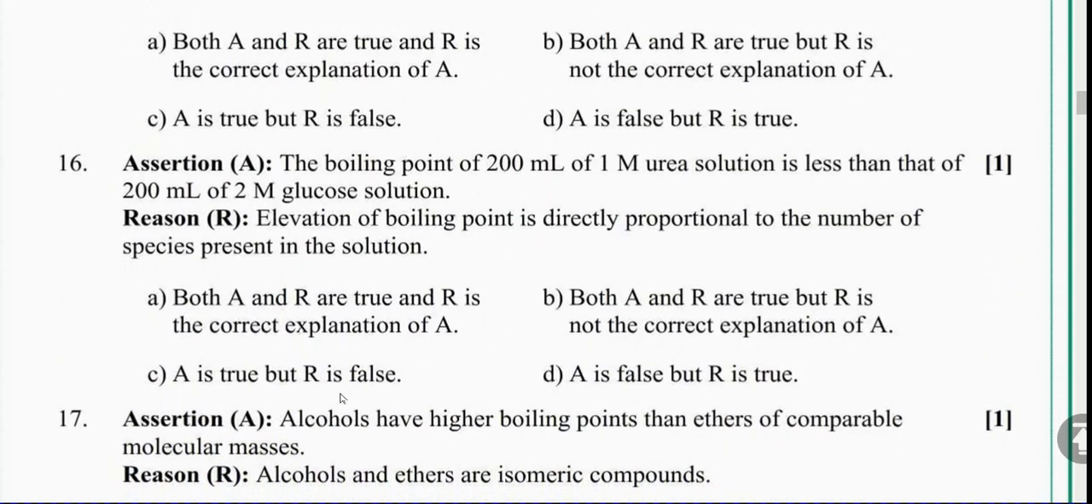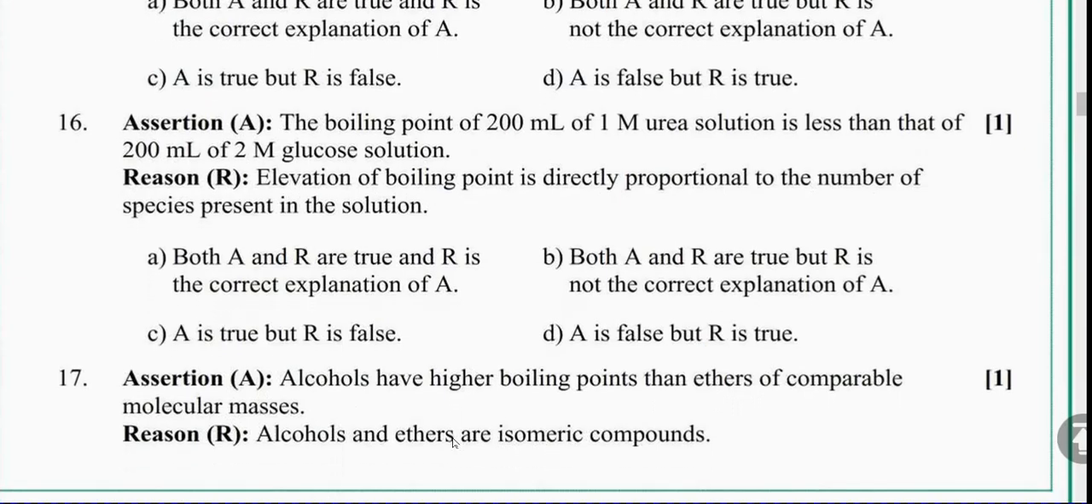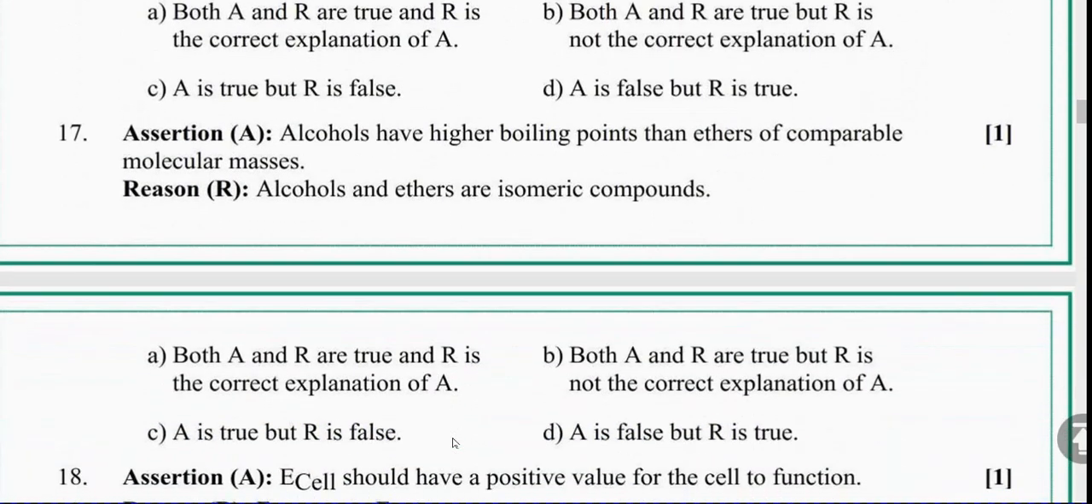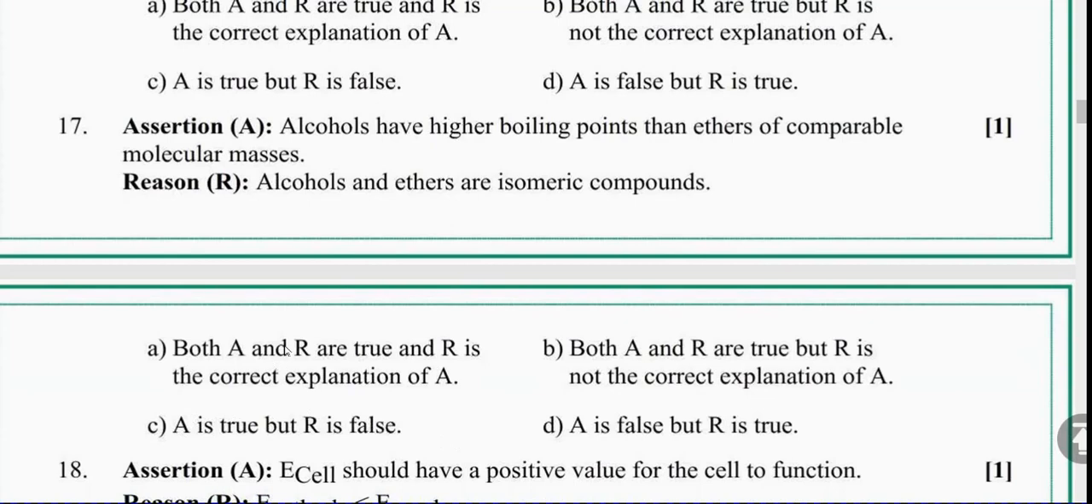Alcohols have higher boiling points than ethers of comparable molecular masses. And alcohols and ethers are isomeric compounds. Alcohols have higher boiling points than ethers of comparable mass is correct. Alcohols and ethers are isomeric compounds, and it is not correct. So A is true, R is false. So the right answer is C.